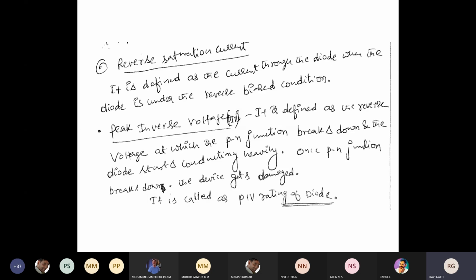The next one is reverse saturation current. When the diode undergoes the breakdown condition, the maximum amount of current flowing across the diode in the reverse mode we call the reverse saturation current. The next one is peak inversion voltage. What do you mean by peak inversion voltage? It is defined as the reverse voltage at which the PN junction breakdown will happen and the diode starts conducting. The maximum amount of reverse voltage you apply to a PN junction we call the peak inverse voltage, which we represent as the PIV rating of the diode.